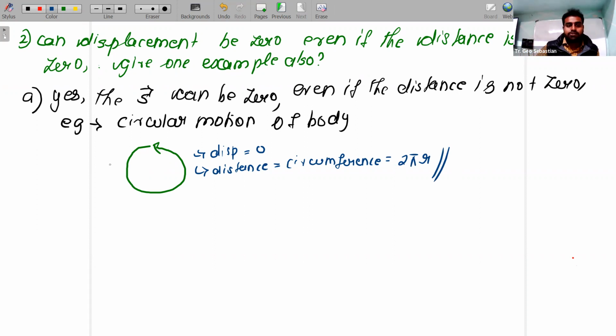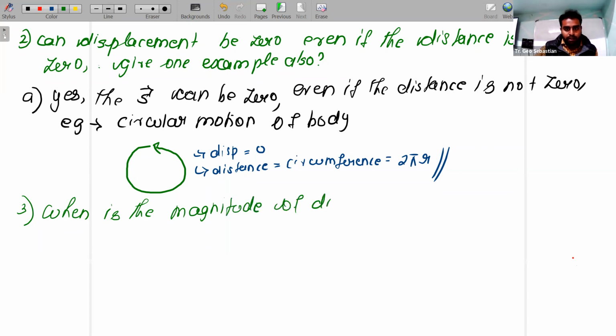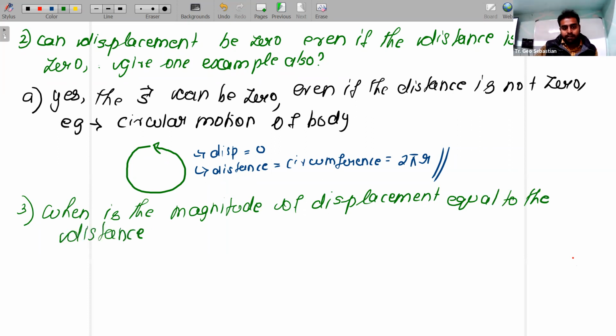Next, one more question I will ask. Generally, this type of indirect question I'm seeing from this section. When is the magnitude of displacement equal to the distance? When does it happen?